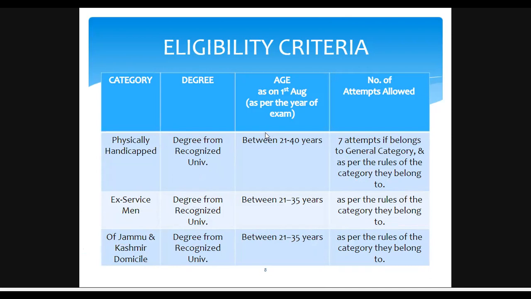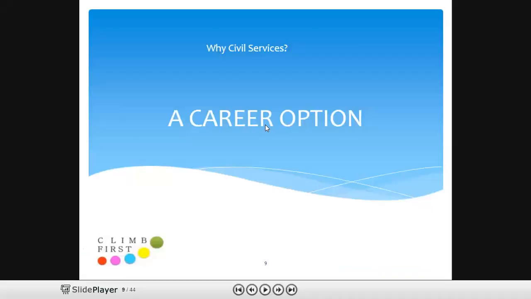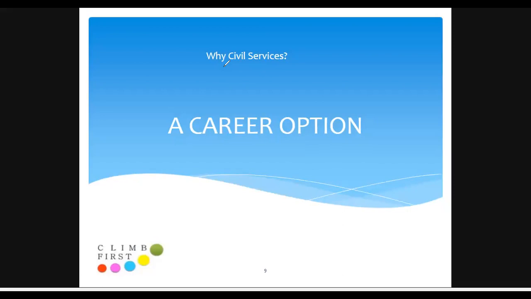Why civil services? This is one of the questions that fascinates me. Why are you going for civil services? This is one of the major questions that the interview board will ask you if you are going to attend the prestigious interview of the civil services. They will definitely ask you why civil services and what civil services is to you.